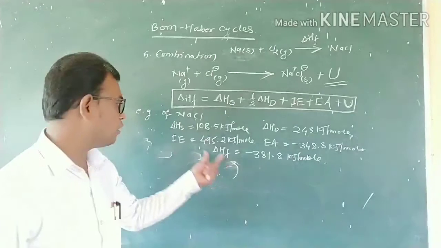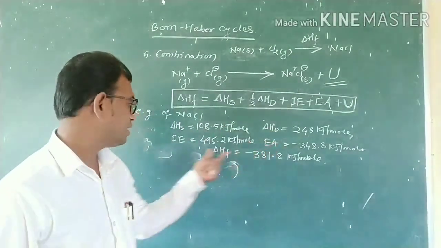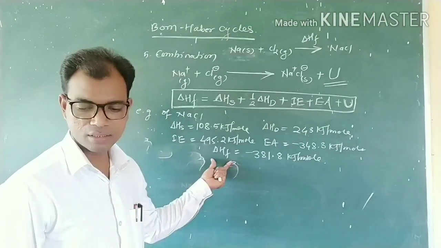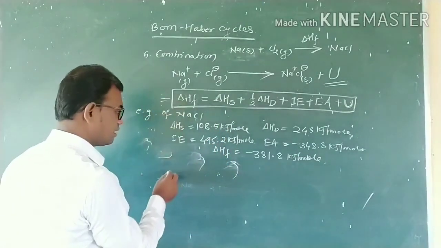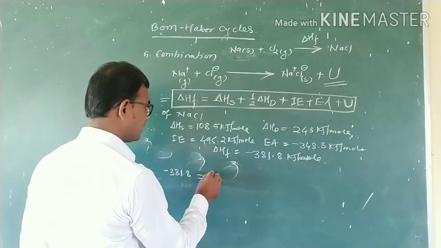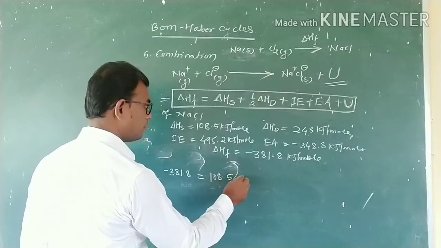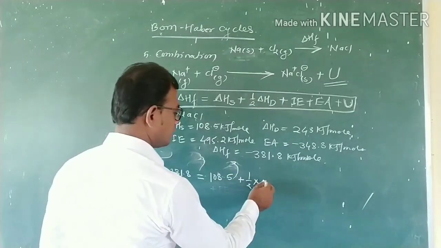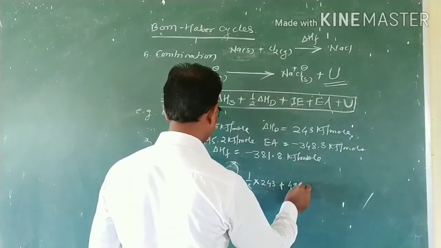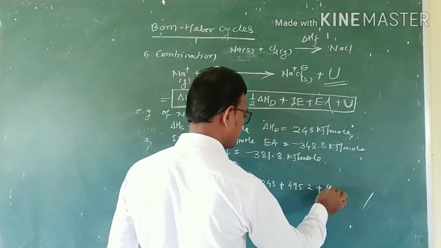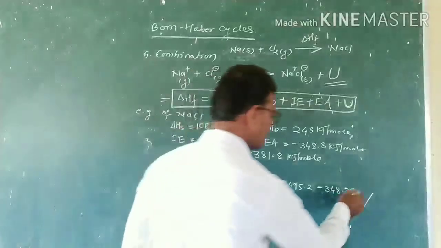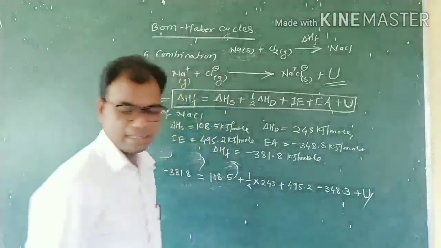By putting in the values of delta HS, delta HD, ionization energy, electron affinity, and heat of formation, we take that equation: minus 381.8 equals delta HS 108.5 plus half into 243, plus ionization energy 495.2, plus electron affinity minus 348.3, plus U, that is the lattice energy.